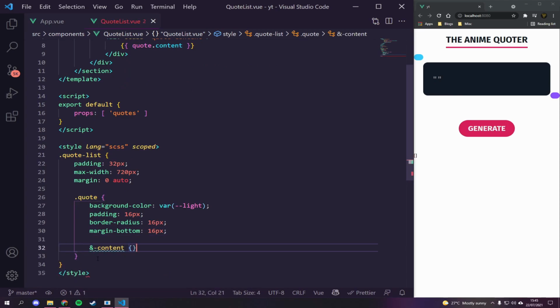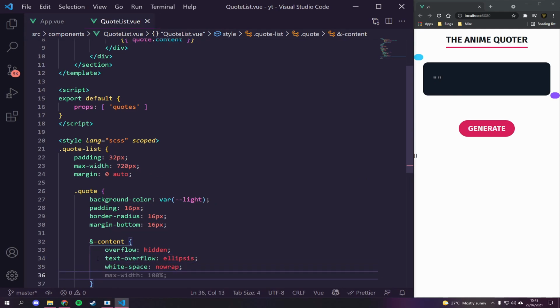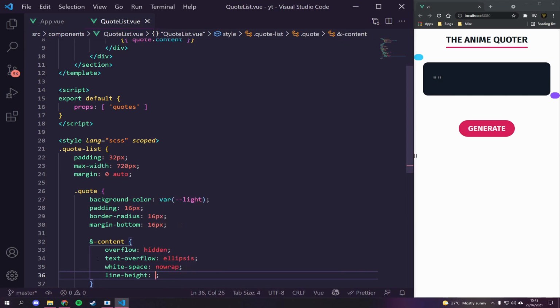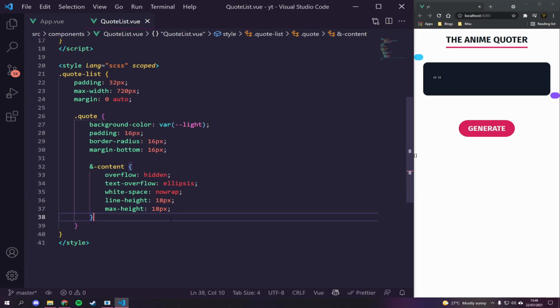We're then going to get our content inside of here, and we're going to do a little bit of magic. We're going to say overflow hidden, right? We're then going to say text-overflow ellipsis. We're then going to say white-space nowrap, and then line height will be the same as our height, which is going to be 1.4. Like, what size is our font going to be? Have we decided what size our font's going to be? Let's say 20 pixels. No, 18 pixels. Make it smaller. So let's just say our actual max height is going to be 18 pixels for the content inside, that is. We're then going to go outside of the content, and we're going to say on hover.